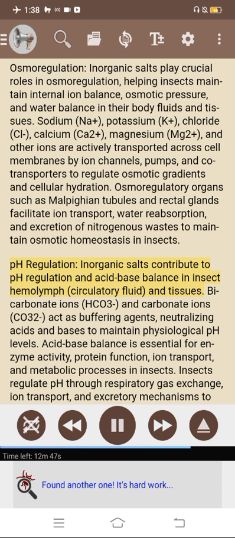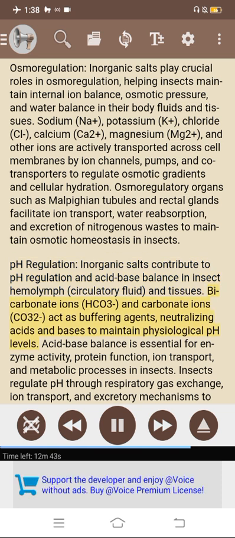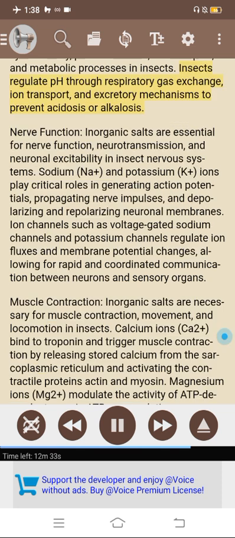pH regulation. Inorganic salts contribute to pH regulation and acid-base balance in insect hemolymph, circulatory fluid, and tissues. Bicarbonate ions (HCO3-) and carbonate ions (CO3 2-) act as buffering agents, neutralizing acids and bases to maintain physiological pH levels. Acid-base balance is essential for enzyme activity, protein function, ion transport, and metabolic processes in insects. Insects regulate pH through respiratory gas exchange, ion transport, and excretory mechanisms to prevent acidosis or alkalosis.